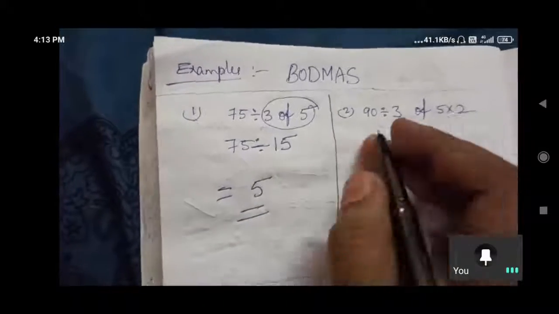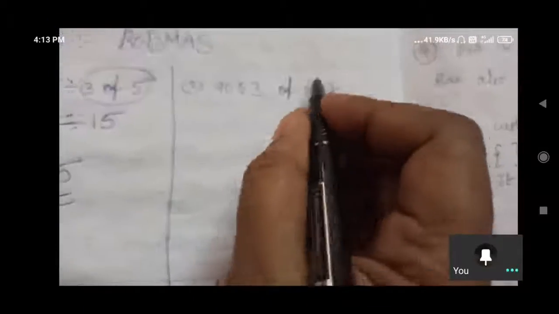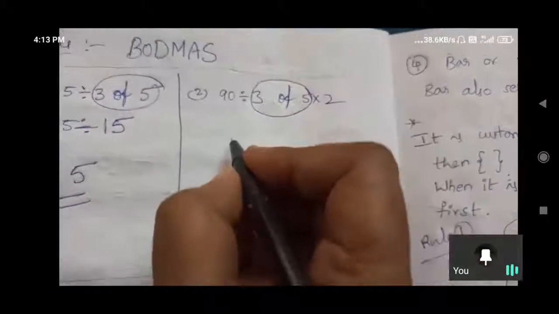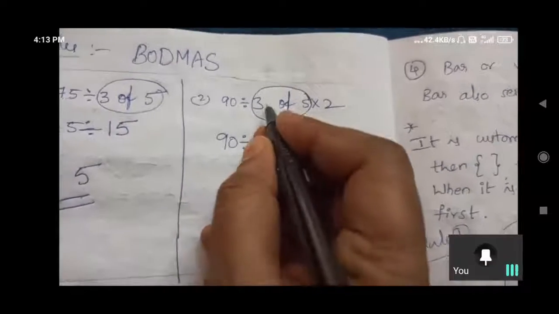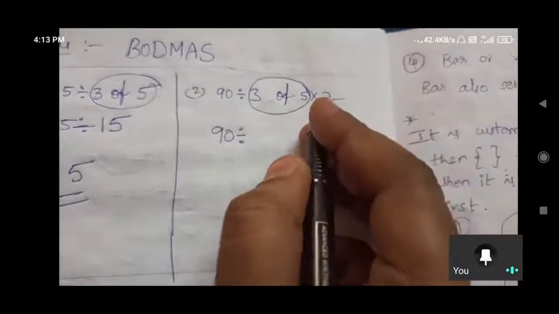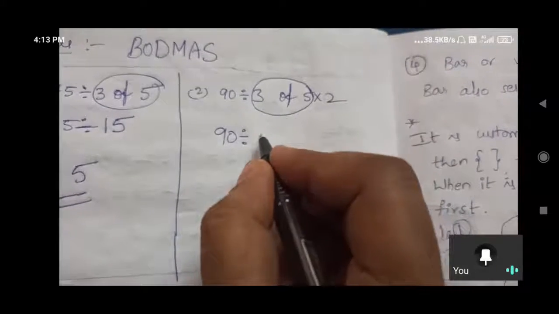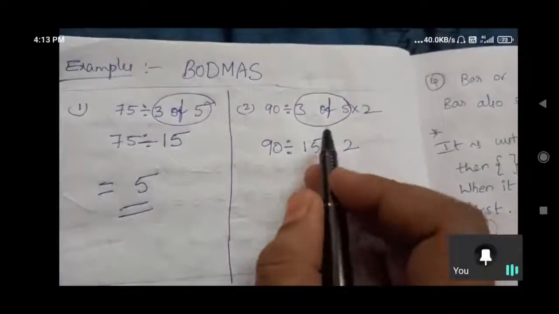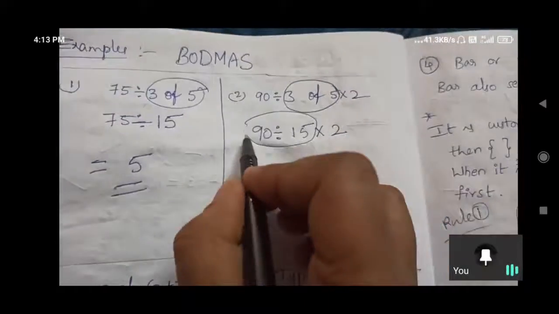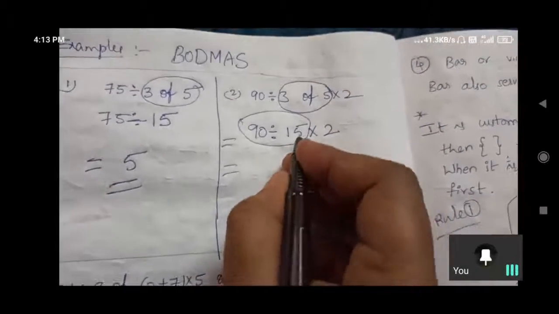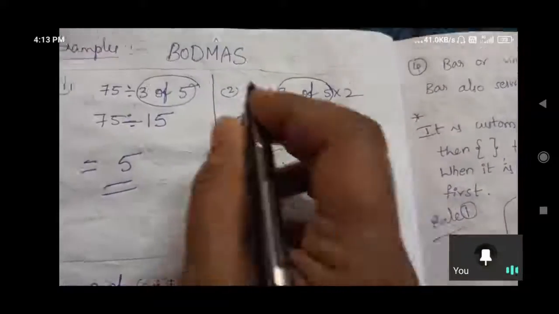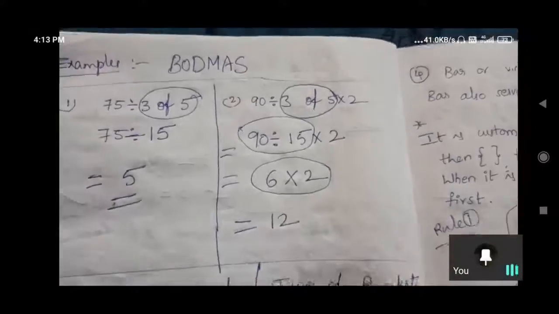Yes. Next one. Here we need to remove of first. Okay. So in the first step, of we need to remove. 90 divided by 3 of 5. How much, Nana? 3 of 5, 15. Into 2. So in the next step, division we need to do. After removing of, division we need to do. So 90 divided by 15, how much? 6 we'll get. 6 into 2. So in the next step, multiplication we need to do. 12. Can you do this problem, Nana?